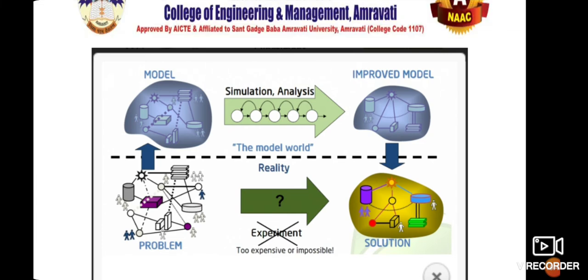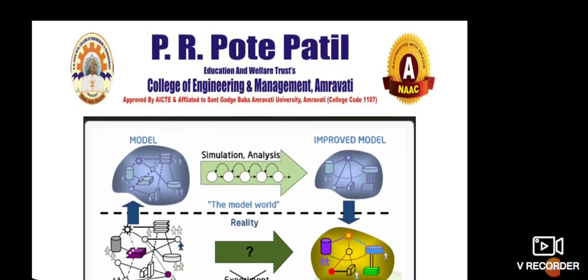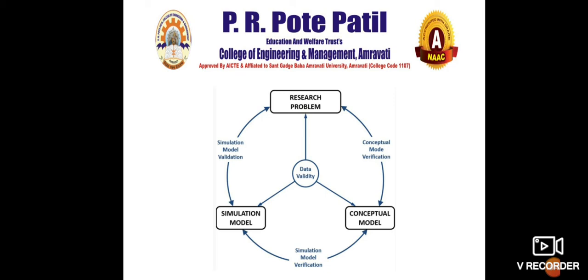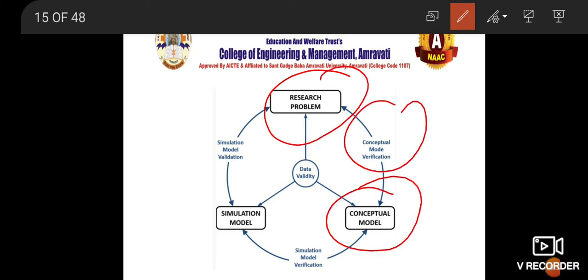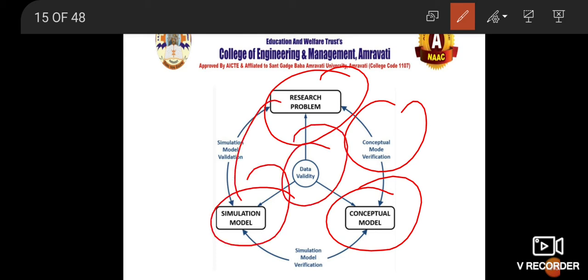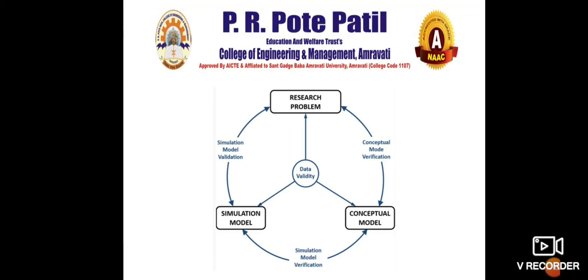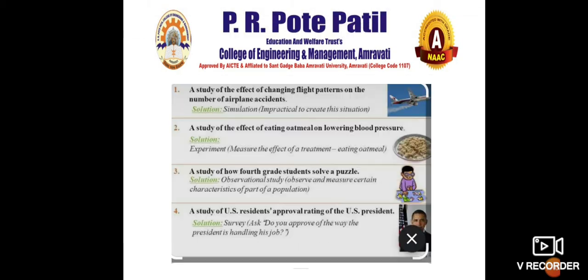That is why we went for simulation. Now I'll show you certain things. In a word you can explain simulation as: a research problem, then you make a conceptual model, out of that you make a simulation model, and then your research problem is solved, and you have validated the entire data. Now we'll move to another PPT.